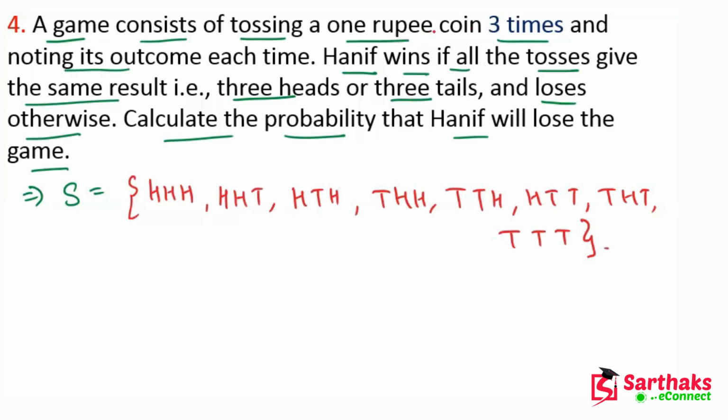Now if we are tossing a coin 3 times, it is possible that all 3 times head will come. It is possible that 2 times head comes and 1 time tail comes.